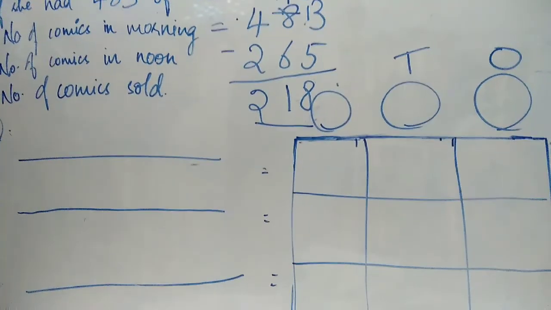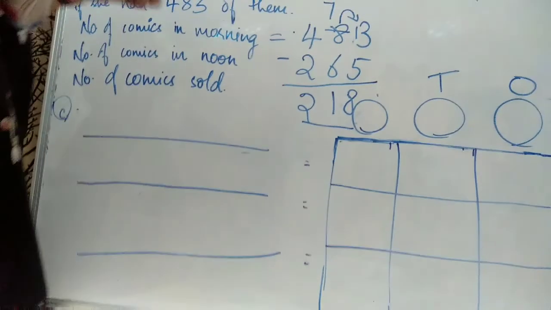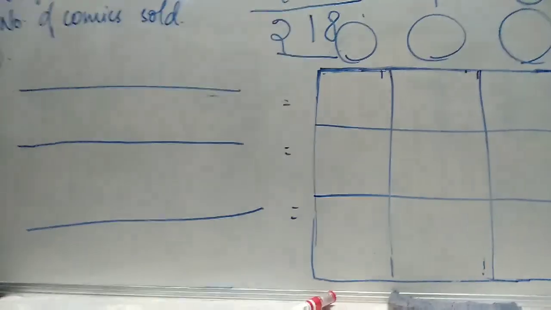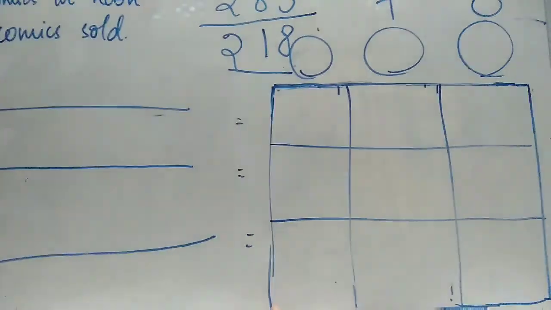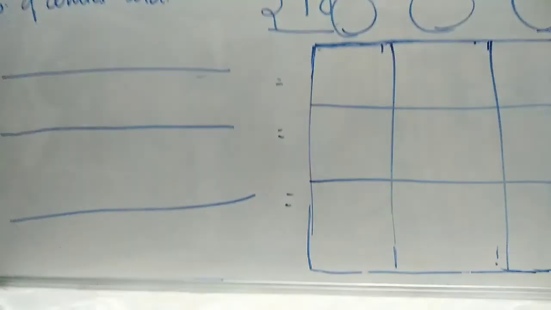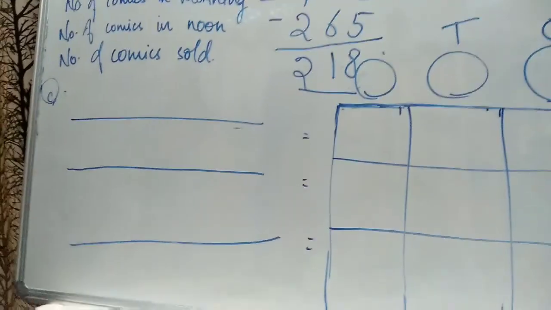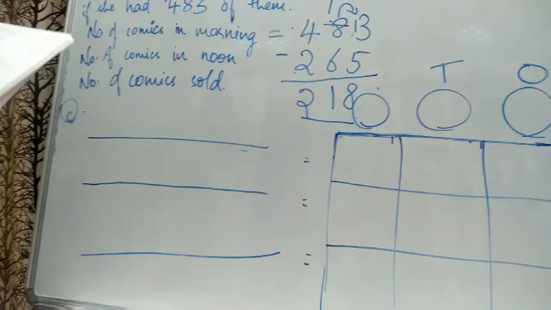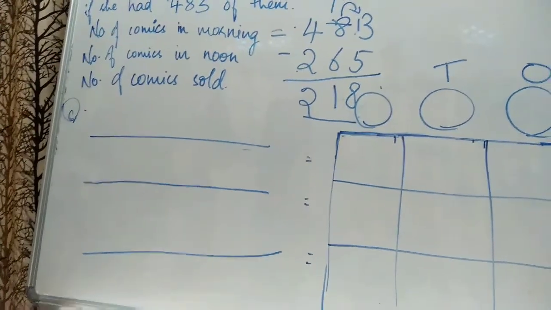One more word problem is there here. By evening, what happened? We'll see. In the evening, Mehak returned home with just 35 comic books. All the books over. Only 35 books are left. Okay. How many comics books were sold by noon to evening? So, how many books were there by noon, comics? 265. So, here they are asking.